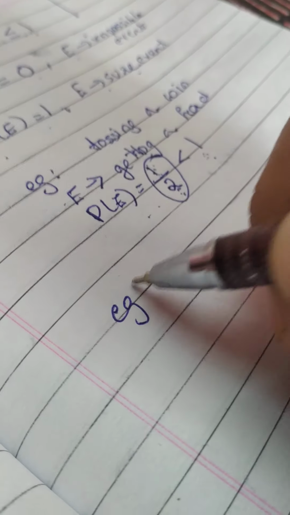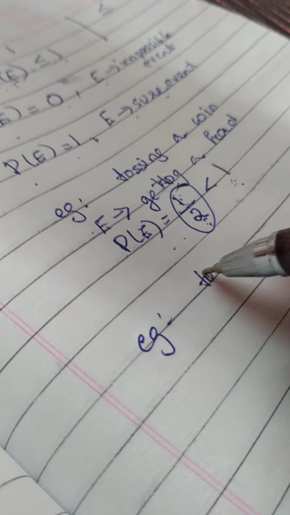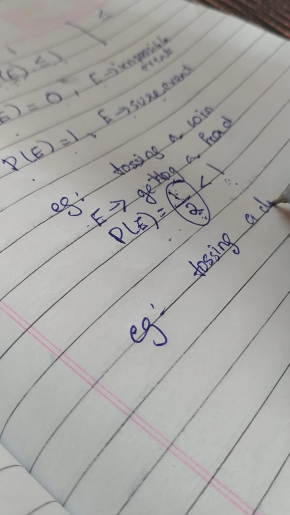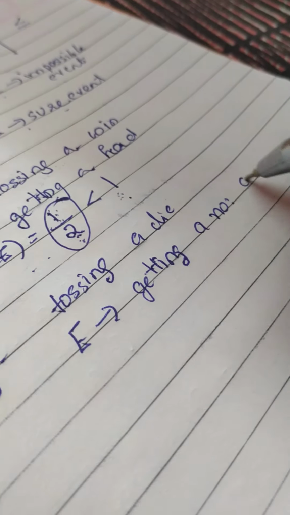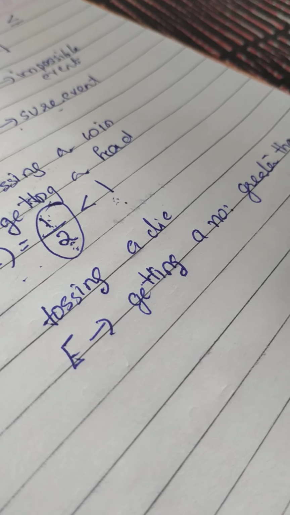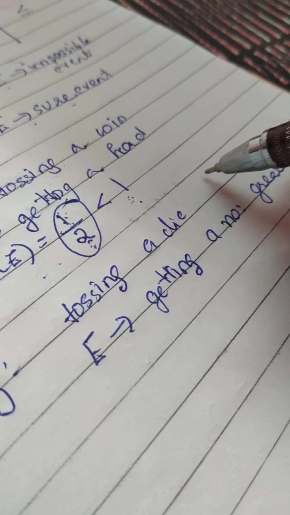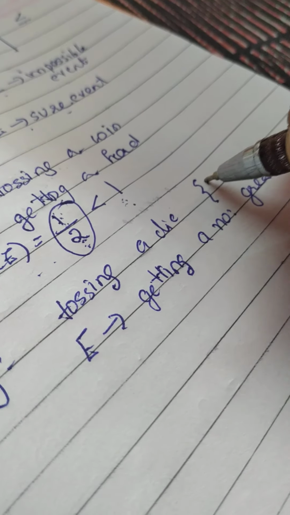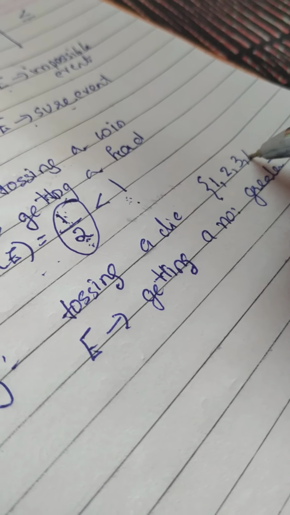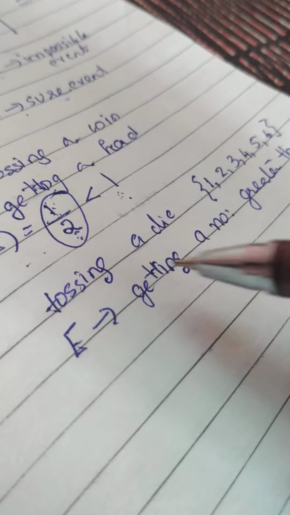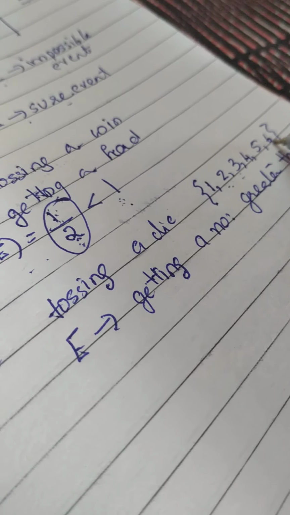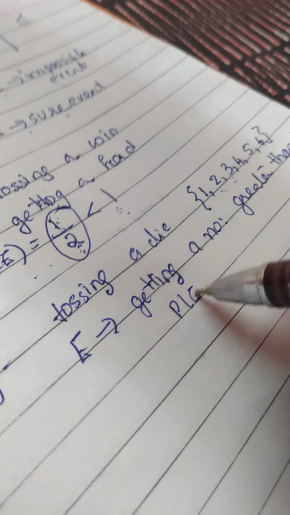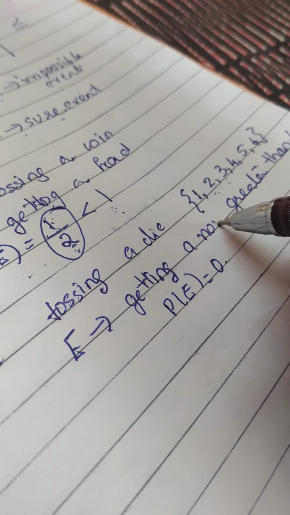Again, in another example, suppose I am taking the example of tossing a die, and I am taking event E as getting a number greater than 6. We know the outcomes while tossing a die are 1, 2, 3, 4, 5 and 6. And I took the event as getting a number greater than 6. Is there any number which is greater than 6 in these outcomes? No. So what will be the probability value? It is equal to 0. Why? Because it is an impossible event.